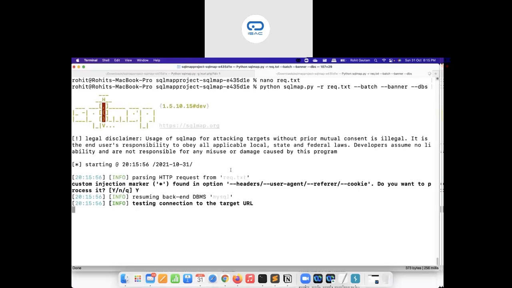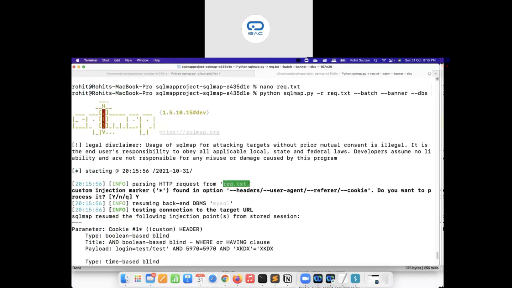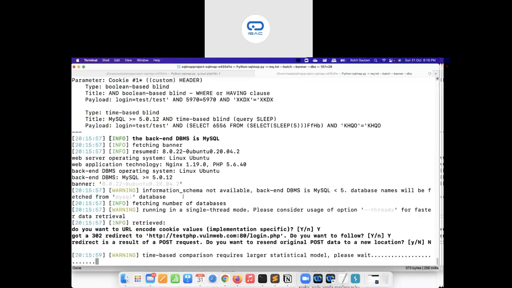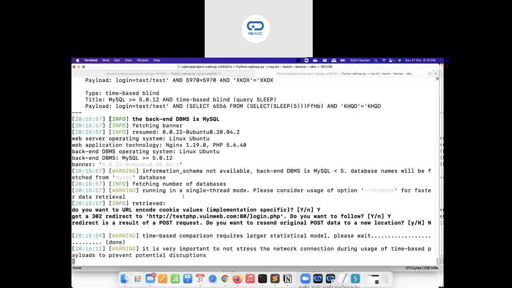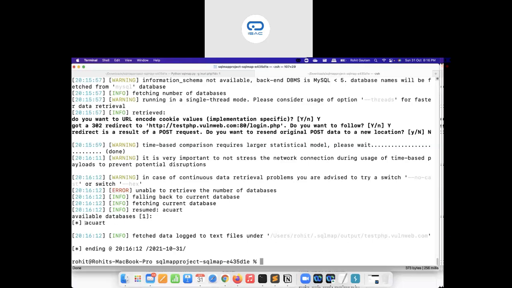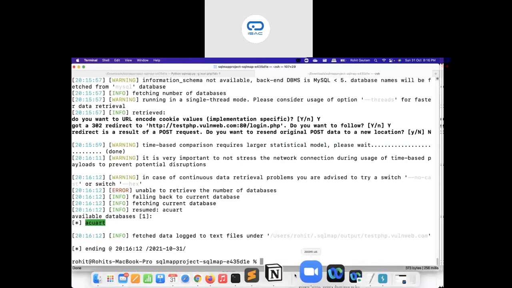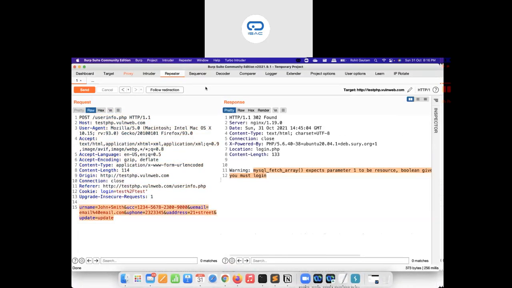Now it will automatically read that file, request.txt, and it will say we have identified a custom injection marker, the star, into the headers, user agent, referrer, or cookie. Do you want to process it? It will automatically process it and try all the tests. We can confirm over here that it was successful, we have identified the target to be vulnerable, and we have identified the name of the database as well. I hope you understood this. Always make sure that you test for POST based SQL injection as well, that is, reading the body as well.